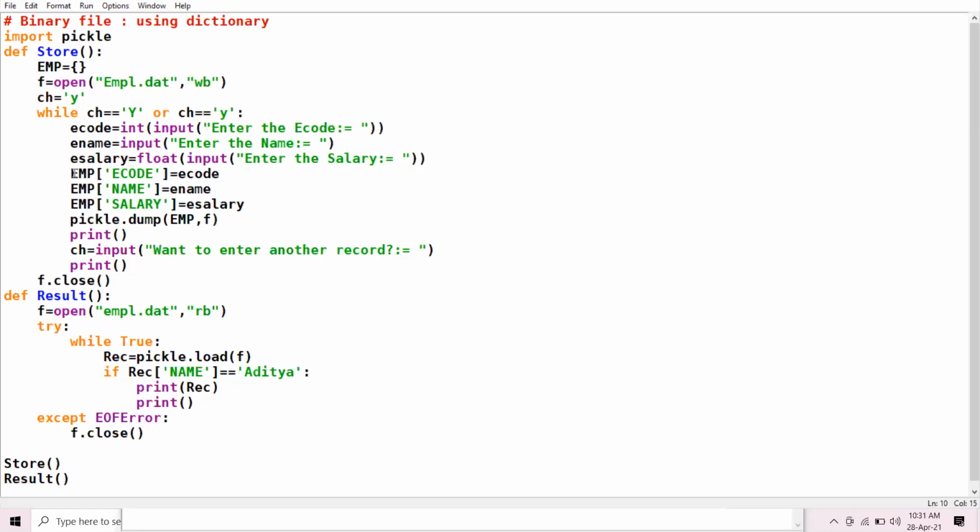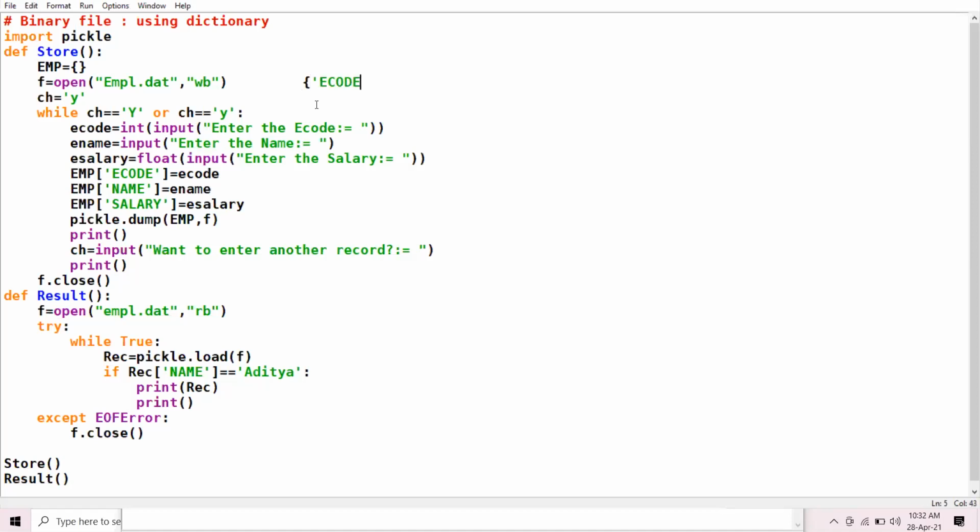Now, how to create the sequence, the object dictionary? Dictionary is also an object. How to create the object dictionary? The name of dictionary, the key, this is the name of key, and this is the value assigned to the key. For example, see here, I'm making one example over here.